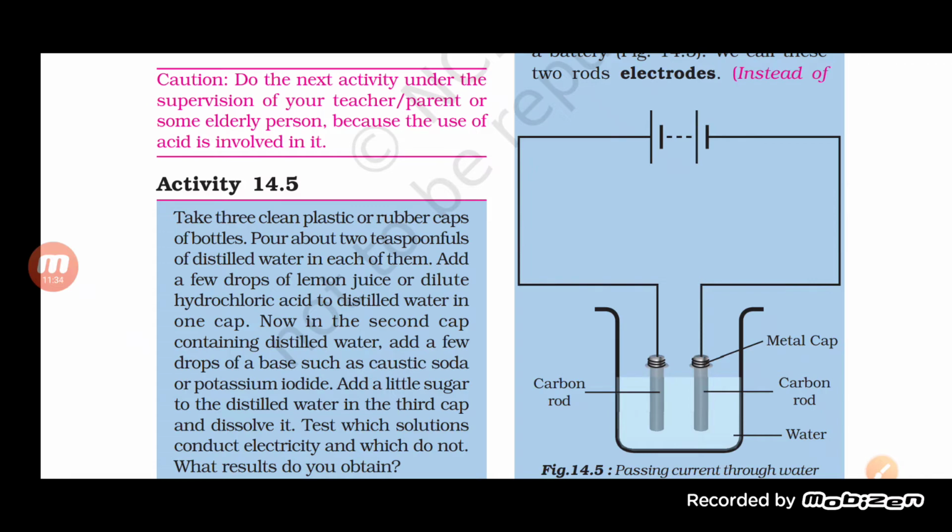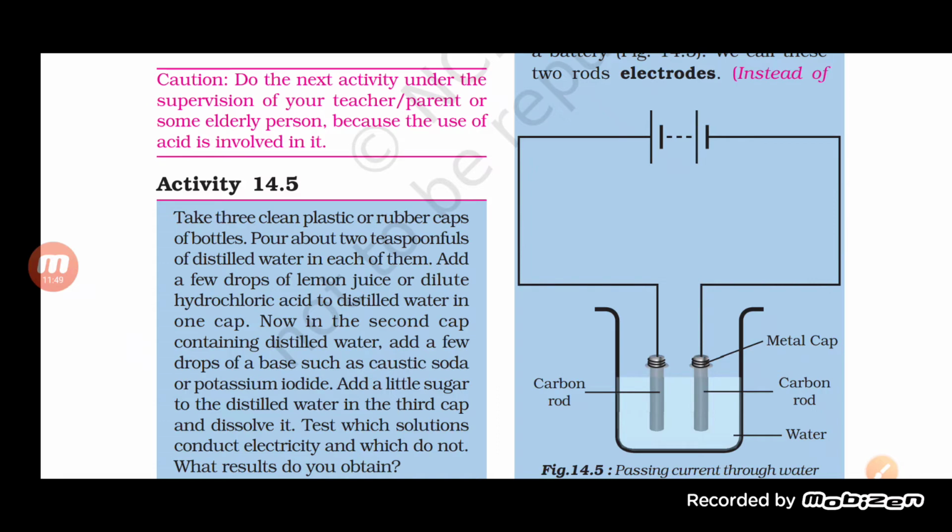Now in the second cap containing distilled water, we will add a few drops of a base such as caustic soda or potassium iodide. Add a little sugar to the distilled water in the third cap. Test which solution conducts electricity and which does not.